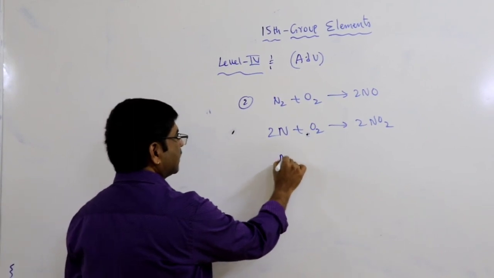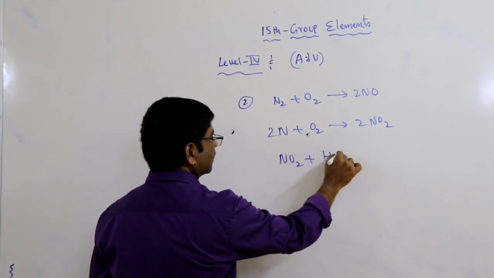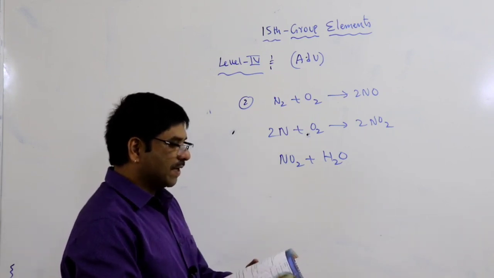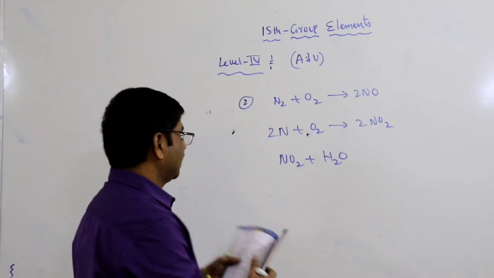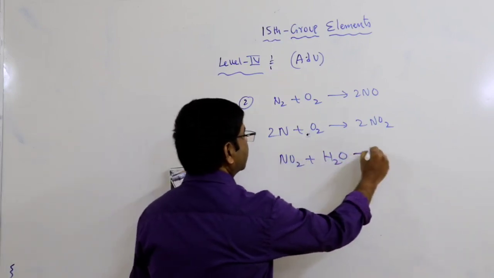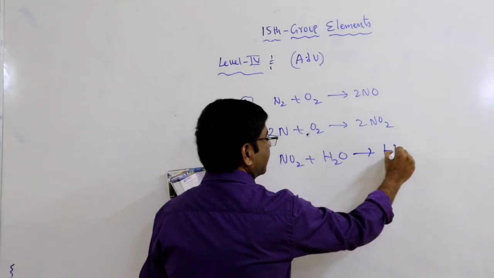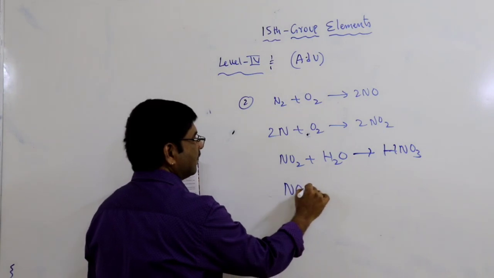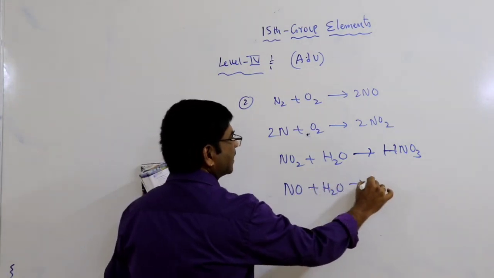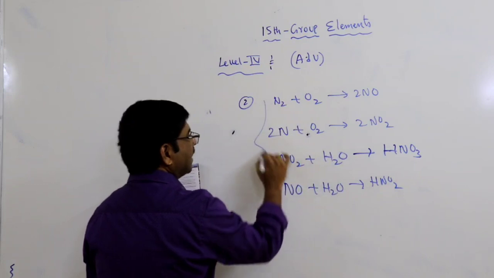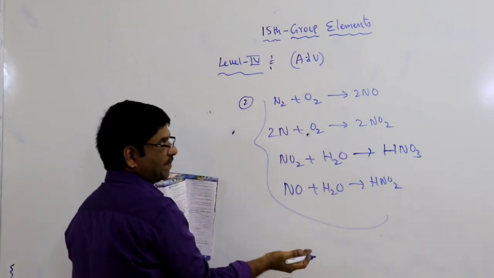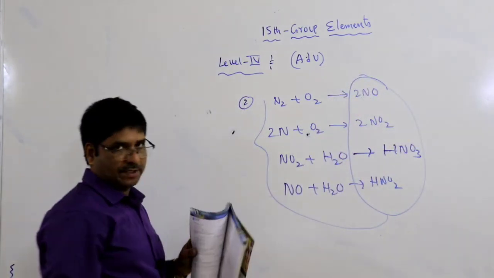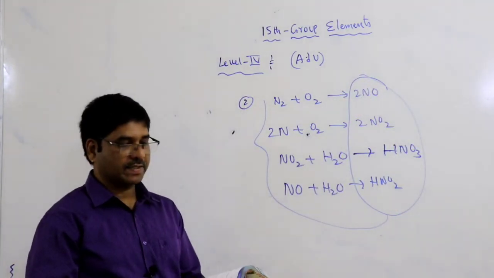And this nitrogen dioxide reacts with water. Here the given options are HNO, HNO2, HNO3, ammonia. So NO2 reacting with water can form nitric acid, HNO3. And NO reacting with H2O can form nitrous acid. These are not balanced equations, just possible compounds: nitrogen oxides and nitrogen acids are possible, not hydrides.